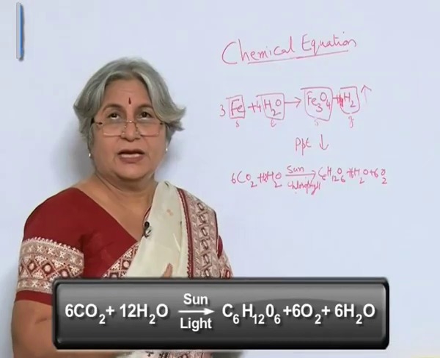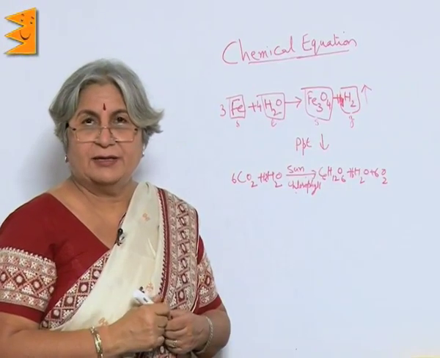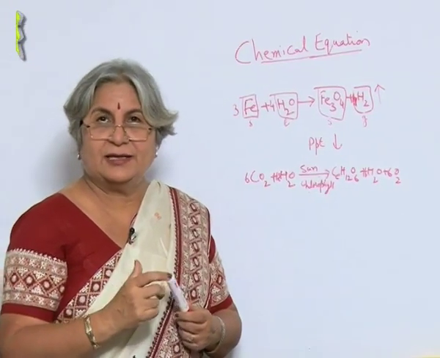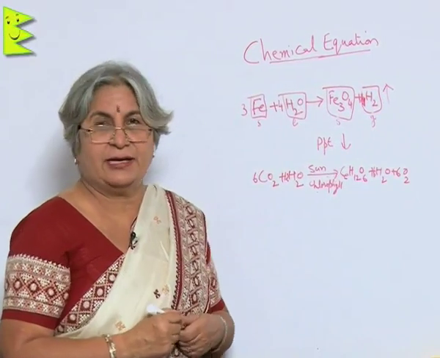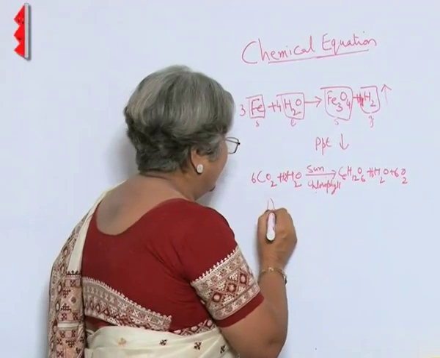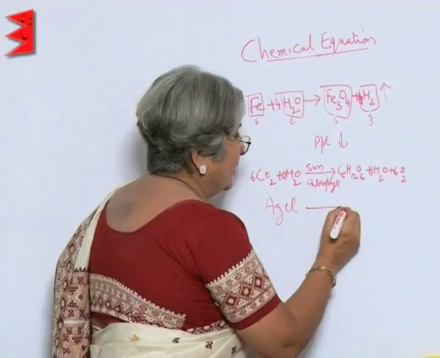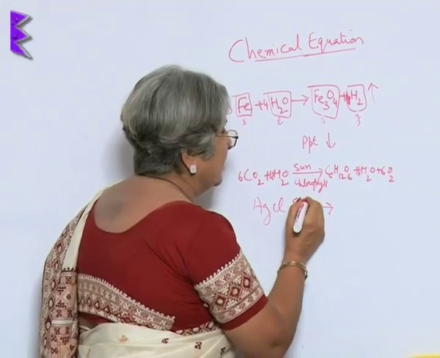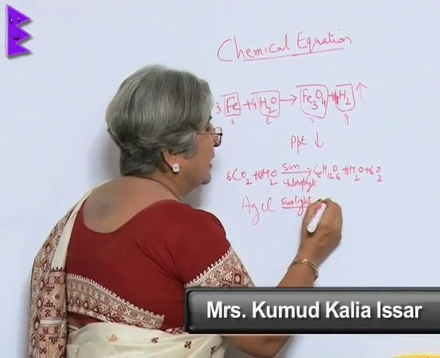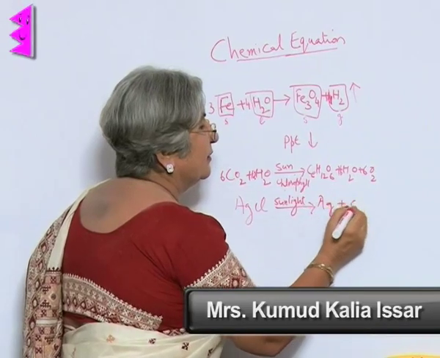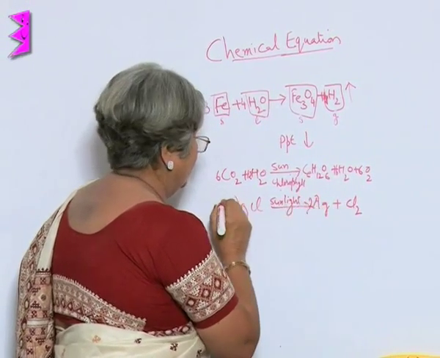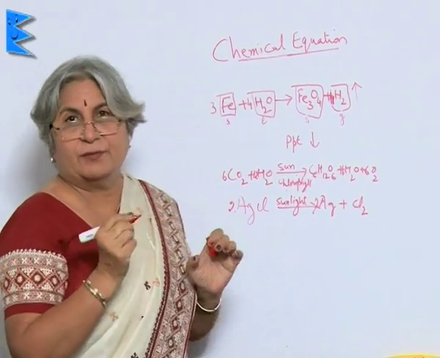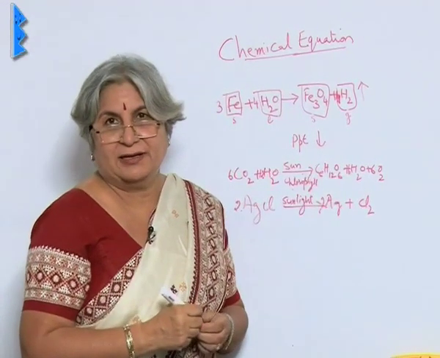oxygen. Even in the case of silver chloride, when it is exposed to sunlight, it decomposes to silver and chlorine like this, AgCl, and here we will write down sunlight, and what we get is silver and chlorine. Silver bromide also reacts similarly.